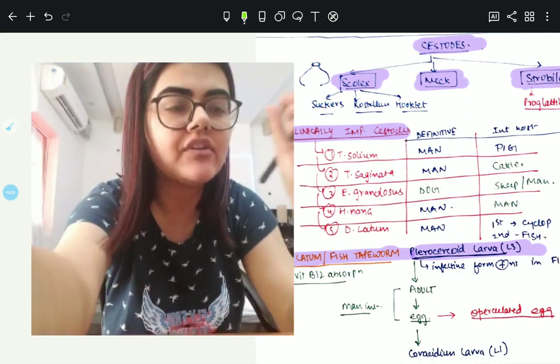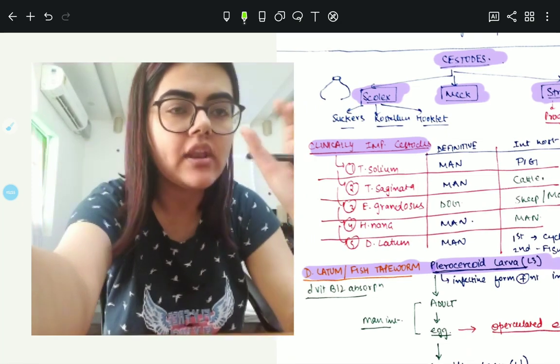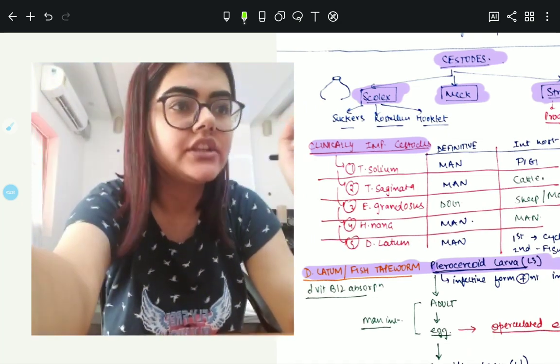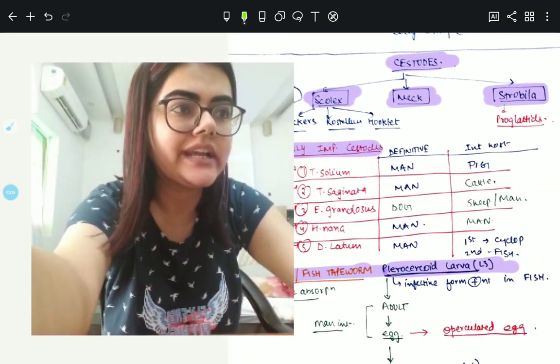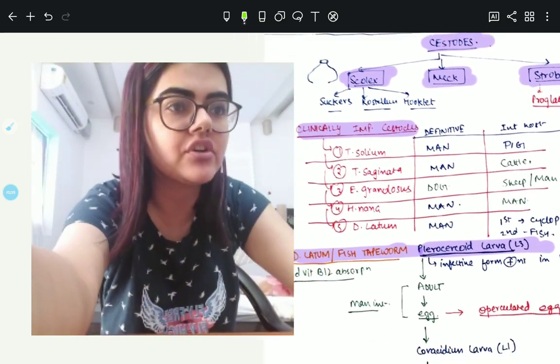So cestodes have a scolex, they have a neck and they have the strobila. The scolex is the part where the suckers, rostellum and hooklets are there. The neck is the next part, then there is the strobila. Strobila contains your proglottids that function as the reproductive organ in cestodes.